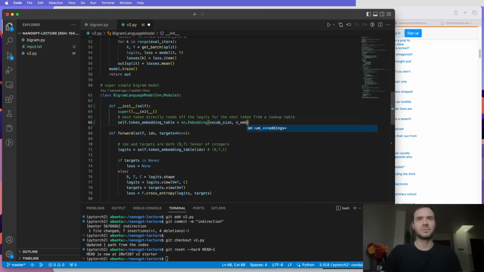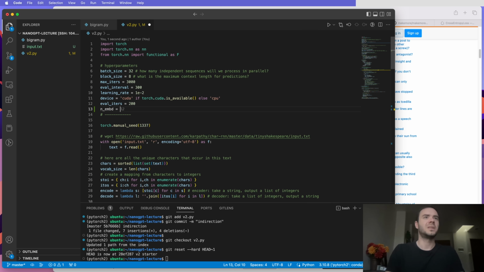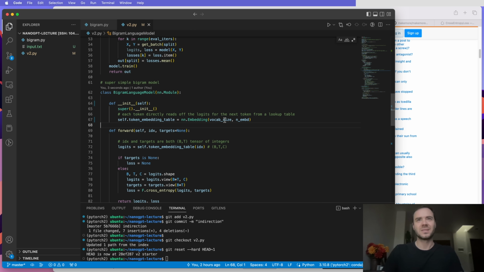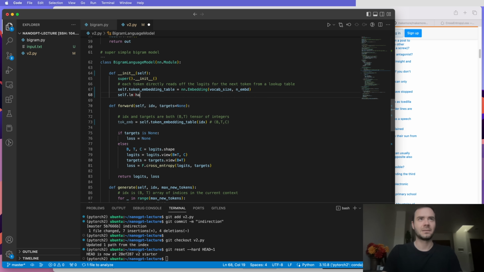So let me introduce a new variable, nembed. It's short for number of embedding dimensions. So nembed here will be, say, 32. That was a suggestion from GitHub Copilot, by the way. It also suggested 32, which is a good number. So this is an embedding table and only 32 dimensional embeddings. So then here, this is not going to give us logits directly. Instead, this is going to give us token embeddings. That's what I'm going to call it. And then to go from the token embeddings to the logits, we're going to need a linear layer. So self.lm_head, let's call it, short for language modeling head, is nn.Linear from nembed up to vocab size.